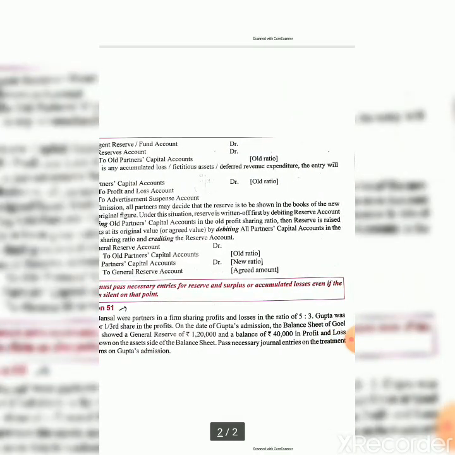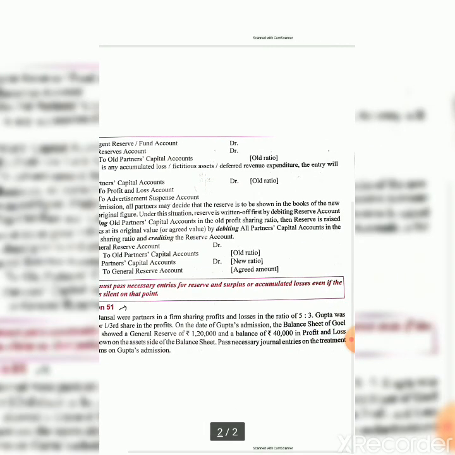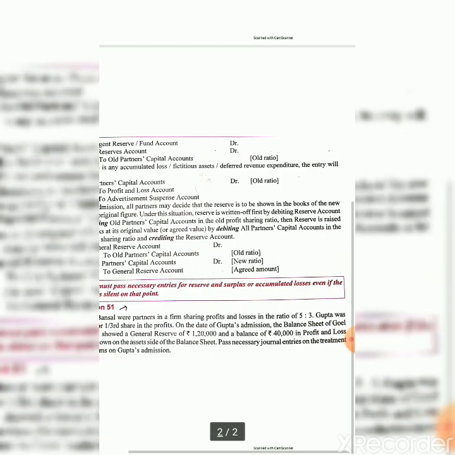Goyal and Bansal were partners in a firm, sharing profit and losses in the ratio 5:3. Gupta was admitted for one third share in the profit. On the date of Gupta's admission, the balance sheet of Goyal and Bansal showed a general reserve of 1,20,000 and a balance of 40,000 in the profit and loss account shown on the asset side of the balance sheet.